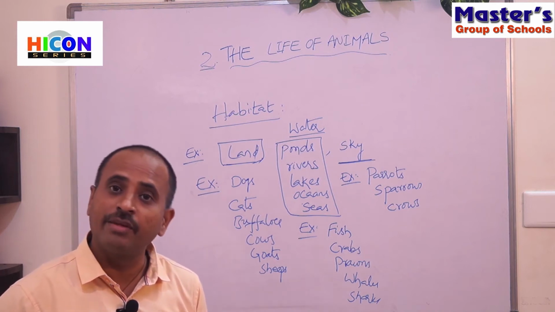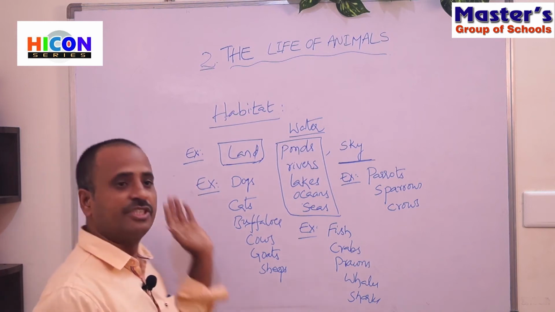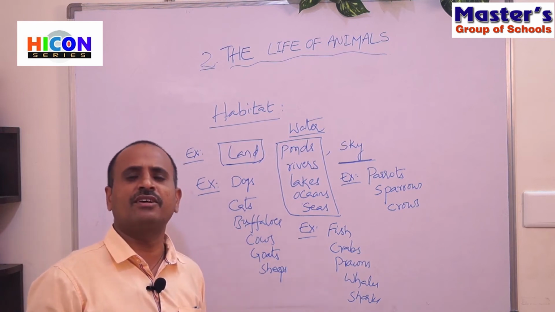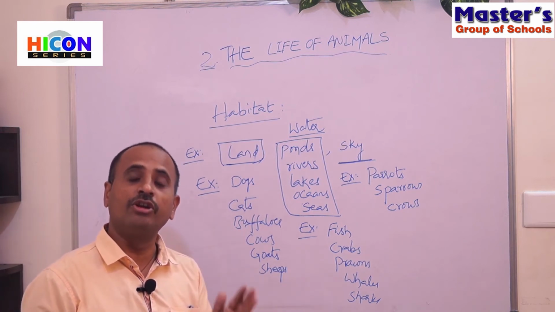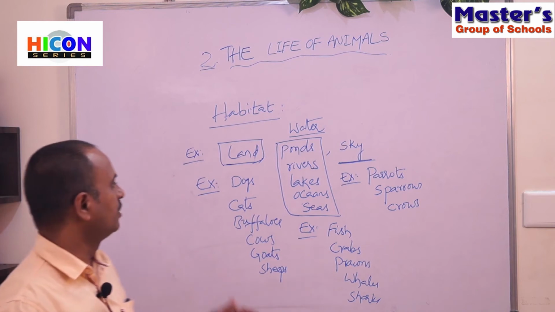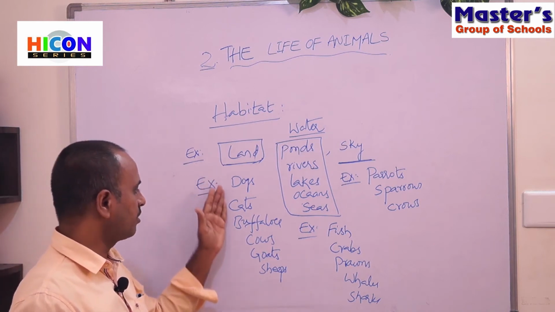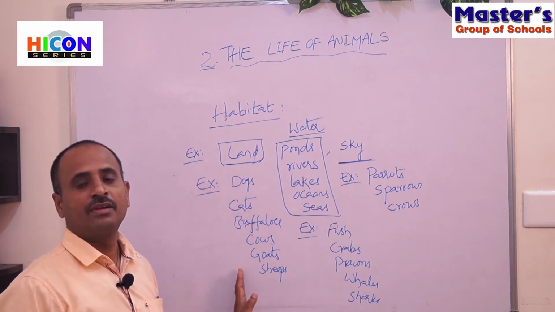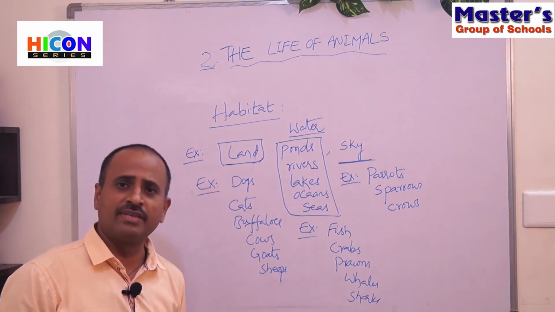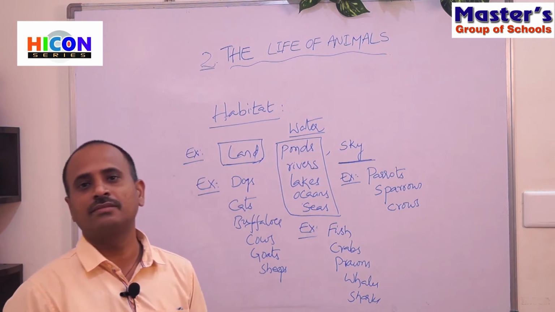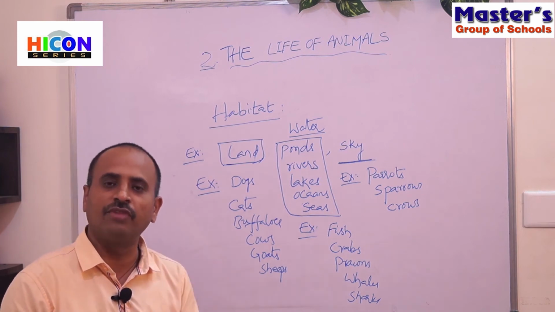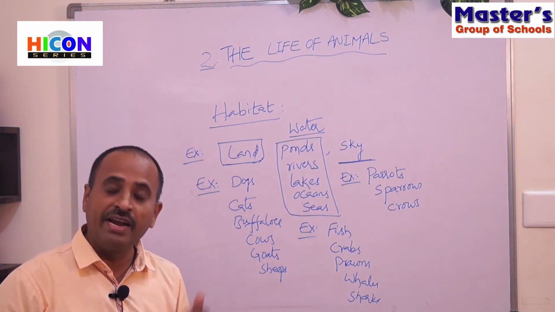So domestic animals means the animals which live in our villages on the roadside are called domestic animals. For example, dogs, cats, buffaloes, cows. All these are called domestic animals. And some animals especially live in the forest. Those animals which live in the forest are called wild animals.